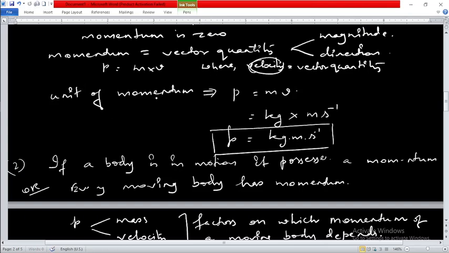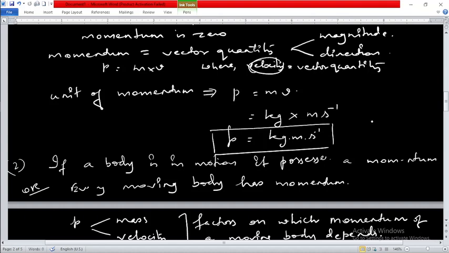The formula is p equals m into v, and with the help of this formula you can derive the unit of momentum. The unit of mass is kg, and the unit of velocity is meter per second. That is why the unit of momentum is kg meter per second.